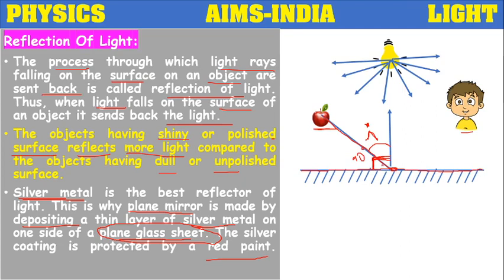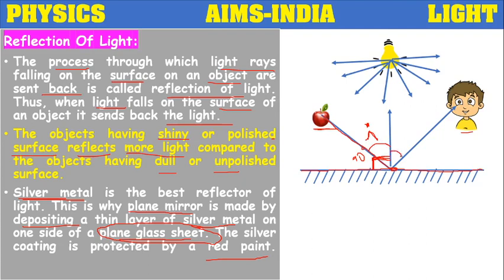With whatever angle the ray touches the mirror, making that angle with the normal, with the same angle it will be bounced back after hitting the mirror. With angle I it has touched the surface.